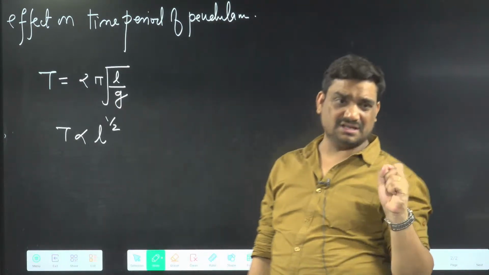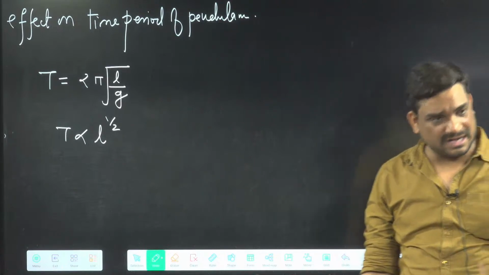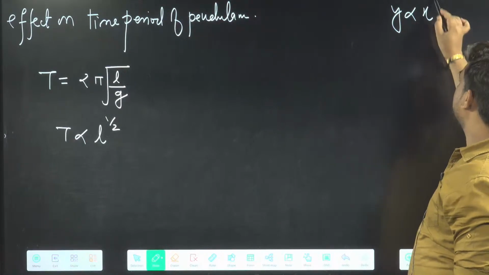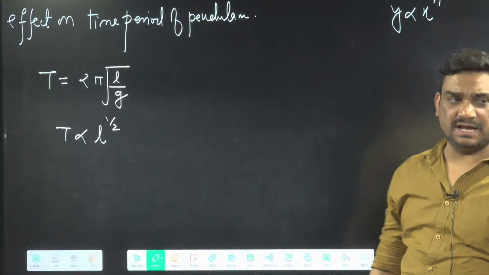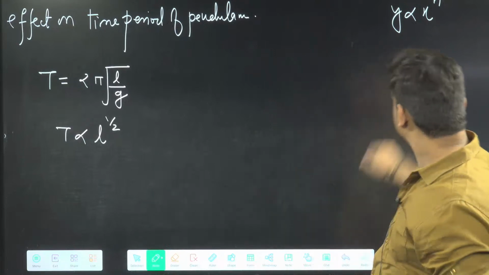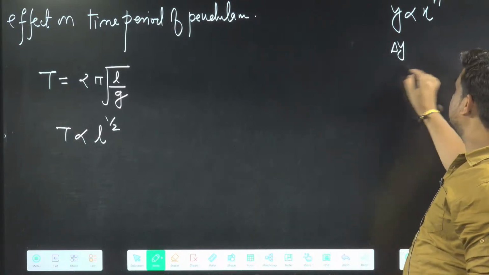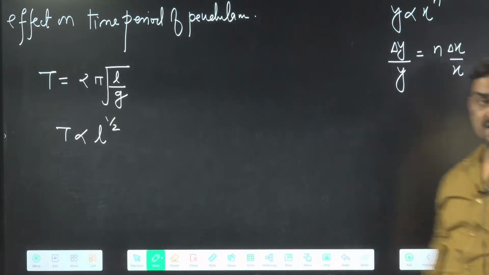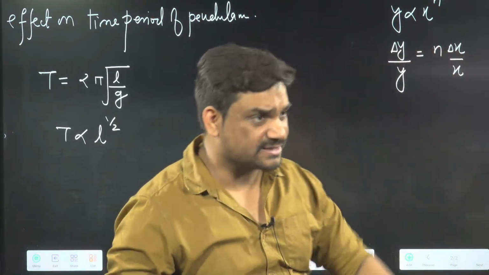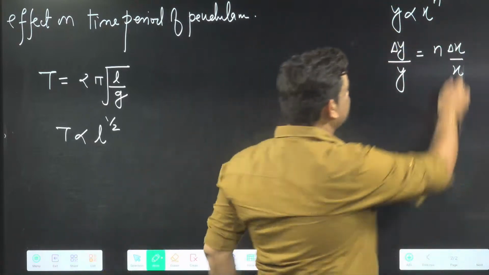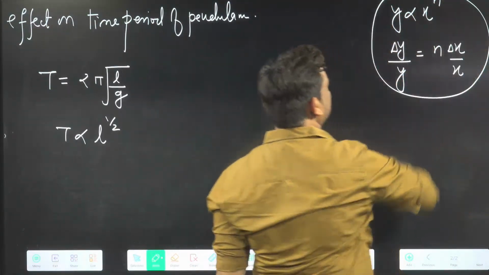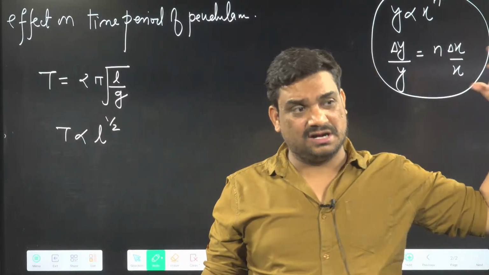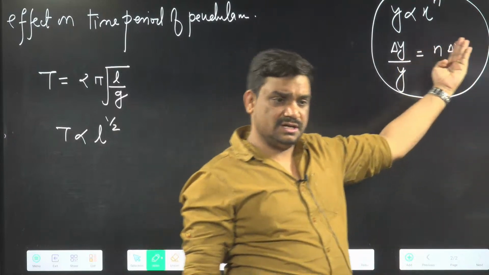Now there is one method, the change method or error method, a very important method, okay? Here, Y is proportional to X power n. If Y is proportional to X power n, and here I have to use the change method, we write delta Y by Y equal to n delta X by X, which means whatever the power is, that power comes outside. So you have to keep this method in mind. We are going to use this in multiple chapters. Whenever something is written as proportional to a power, the power comes outside, okay?